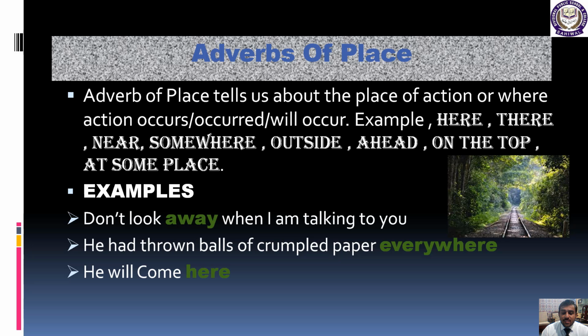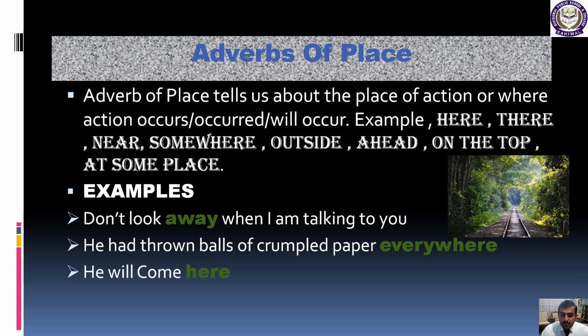Again, in the second sentence, he had thrown balls of crumpled paper everywhere. Now again, the highlighted word everywhere is describing where the action occurred. He had thrown balls of crumpled paper everywhere. So the word everywhere, students, tells us about the place, or you can say an area. So this is one of the best examples of adverb of place.